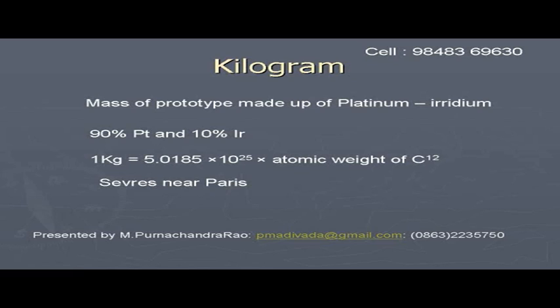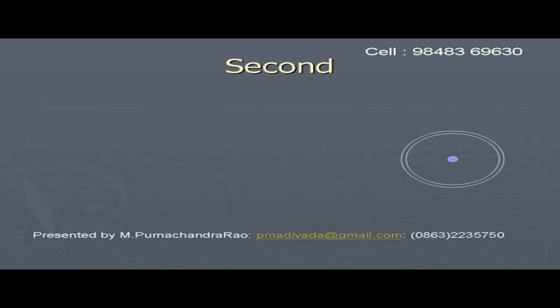The unit of time is second. Second is defined in terms of the number of periods of oscillation of a cesium atom.